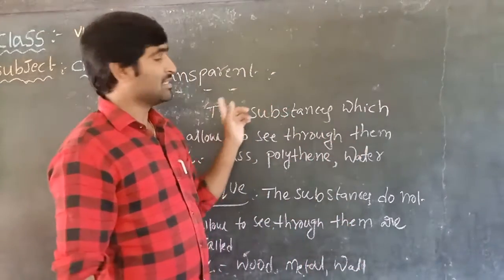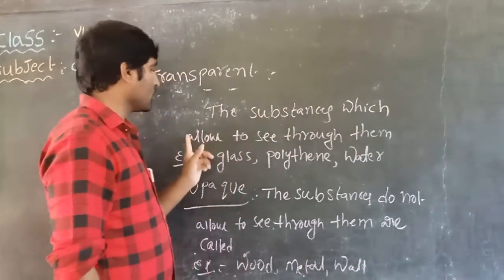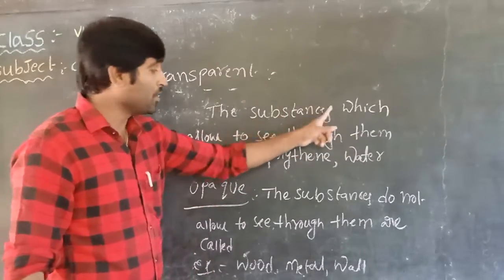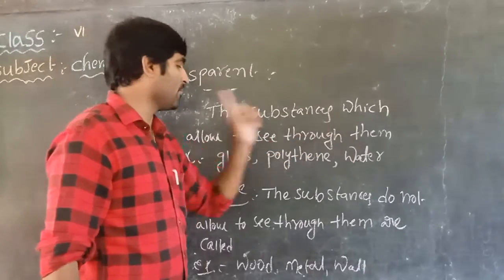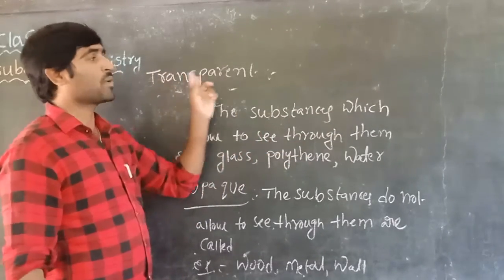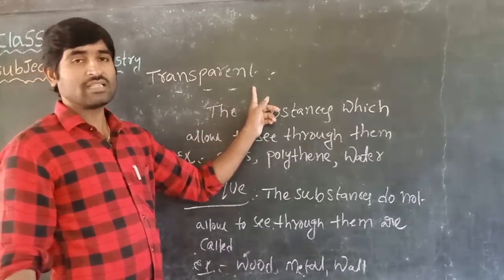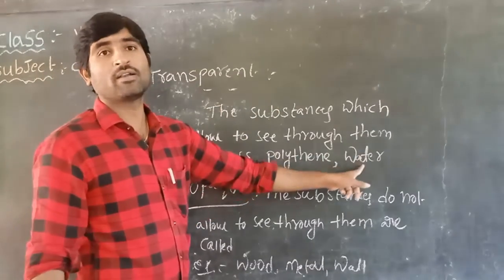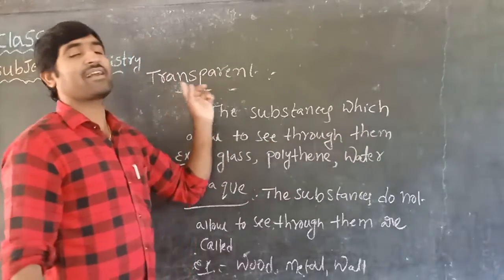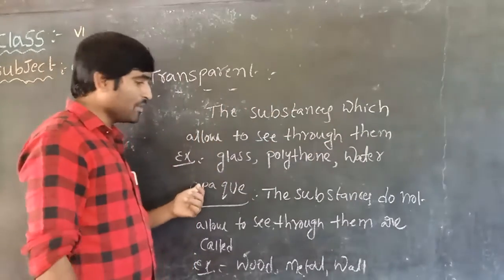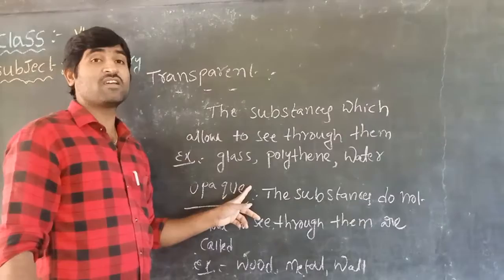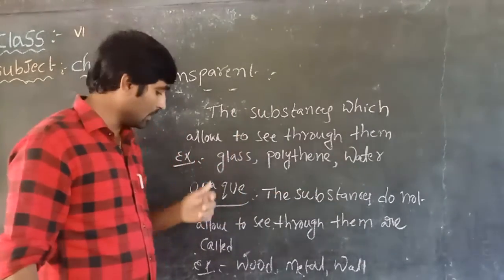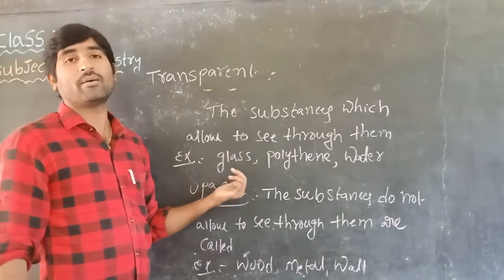Transparent means what, children? The substances which allow us to see through them are called transparent objects. Understood, children? For example, glass, polythene, and water are examples of transparent objects. Opaque means what, children? The substances which do not allow us to see through them are called opaque objects.